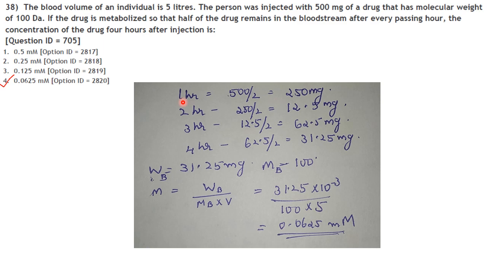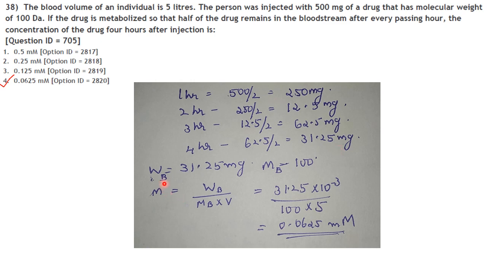So after each hour, they have told that the drug is metabolized so that half of the drug remains in the bloodstream after each hour. So initially it was 500 milligrams. Then after 1 hour it will be 500 by 2, that is 250 mg. After 2 hours it will be 125. After 3 hours it will be 62.5 and after 4 hours it will be 31.25 mg.